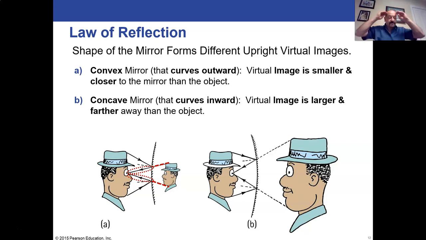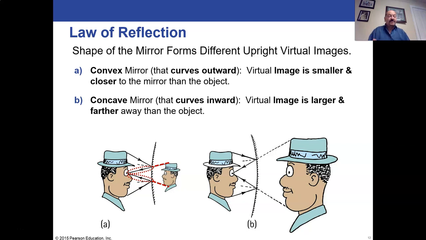You'll still get the light bouncing into the mirror and to your eyes, either from the bottom of your head to your eyes or the top of your head to your eyes. But now if you trace back the lines that reach the eyes, you trace them back imaginarily into the mirror, you end up widening to get an image that's much bigger than the actual person's head. So concave mirrors will give bigger images, a virtual image that's upright and larger and also further away.